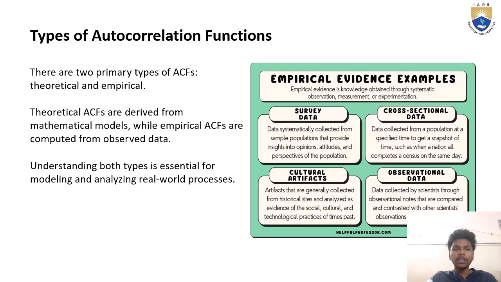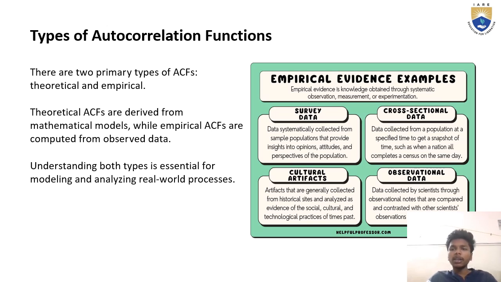Now moving on to the next slide, here we have types of autocorrelation functions. There are two primary types of ACFs. ACF stands for autocorrelation function: theoretical and empirical. Theoretical ACFs are derived from mathematical models, while empirical ACFs are computed from observed data. Understanding both types is essential for modeling and analyzing real-world processes.